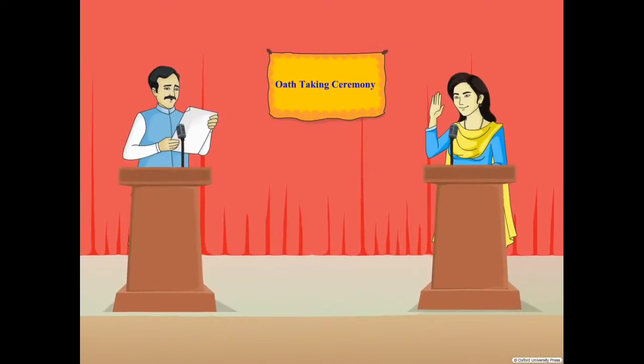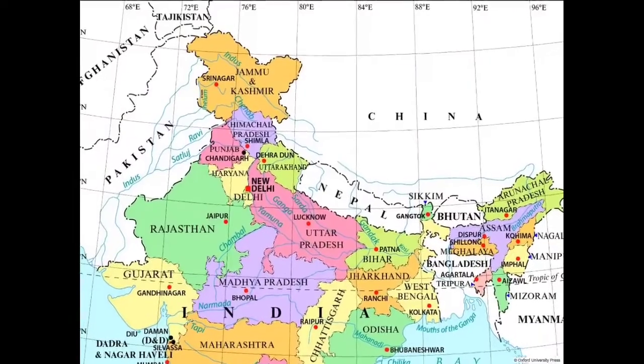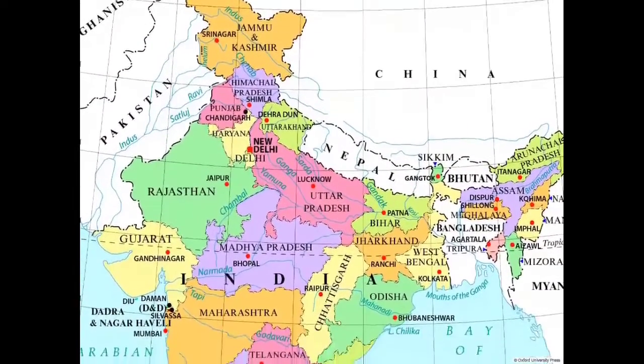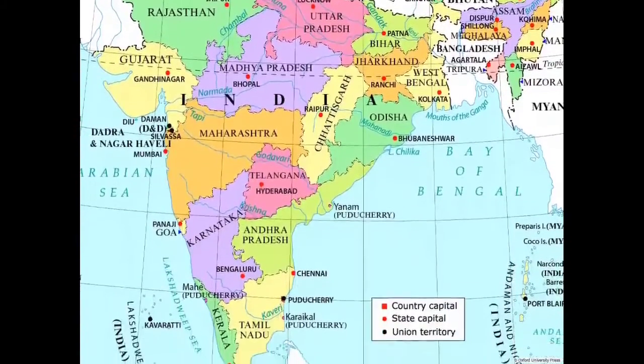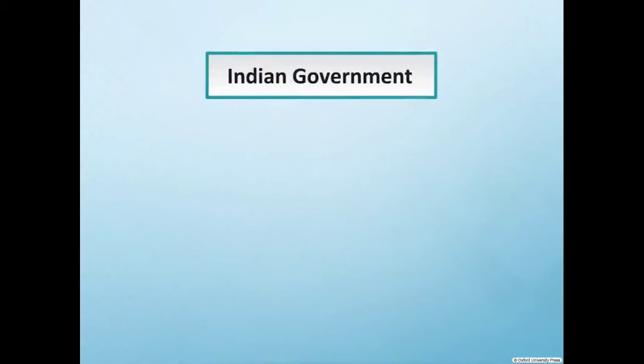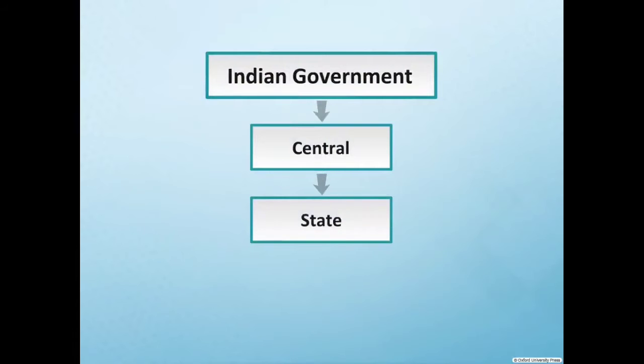We have learned that after the results are announced, the winning candidates form a government. This government looks after the needs of the people. However, since India is a large country, it becomes difficult for one government agency to look after the needs of all the people. Hence, in India, the government is divided into 3 levels: central, state, and local. The power and functions of these 3 levels are different from each other. Let us read about the 3 levels of the government.